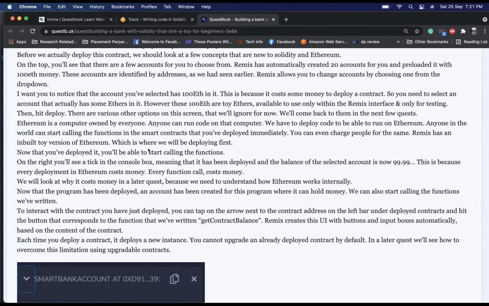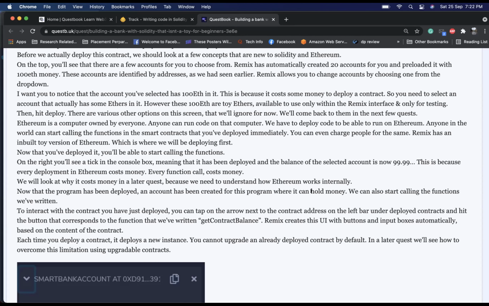Now that you have deployed it, you'll be able to start calling the functions. On the right, you will see a balance of 99.99 because every deployment on Ethereum costs money. Every function call costs money. We will look at why it costs money in a later phase, because we need to understand how Ethereum works internally. Now that the program has been deployed, an account has been created for this program where it can hold money. Awesome.